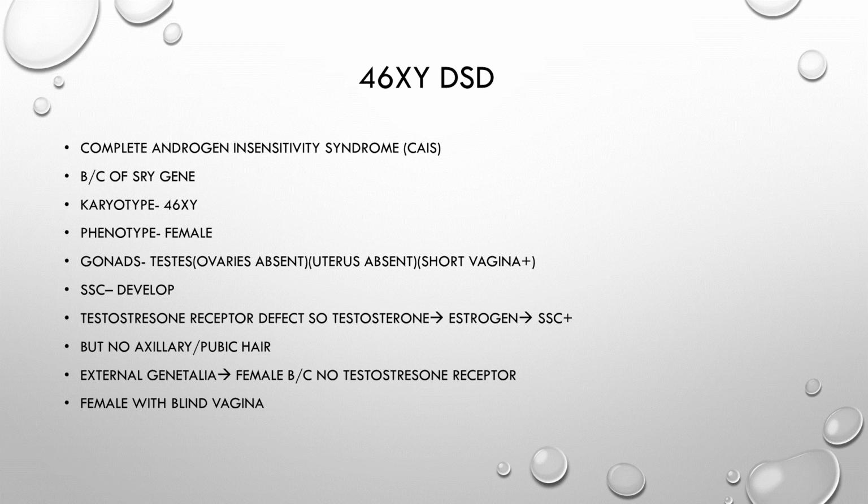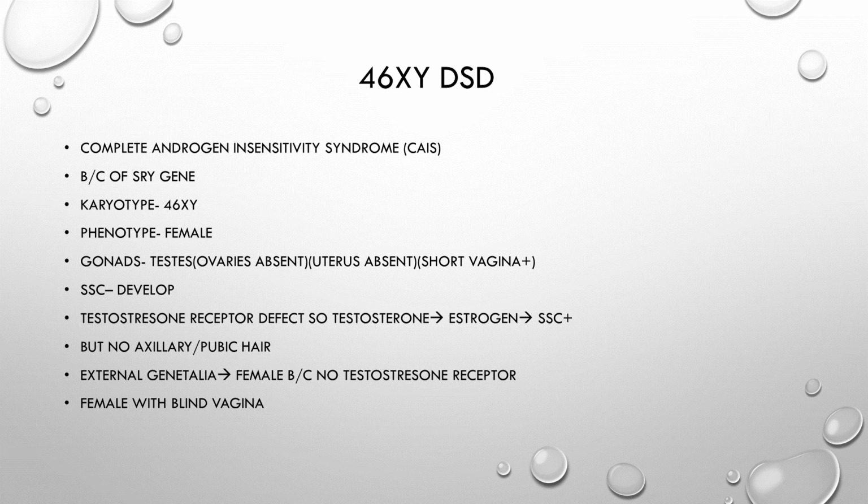So the patient, the phenotype is female, but the karyotype is 46XY. And now you have the Y gene. So gonads will be testes, no ovaries. The ovaries absent, uterus absent, and short vagina. So secondary sexual characteristics do develop. Why? They develop because there is the testosterone receptor defect.